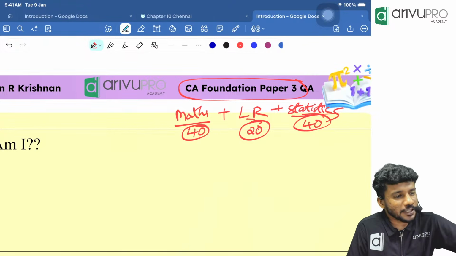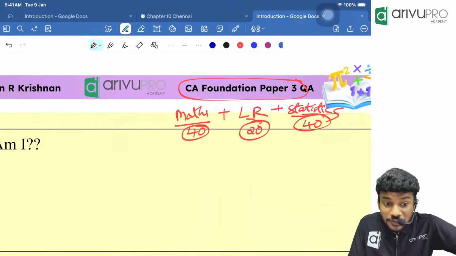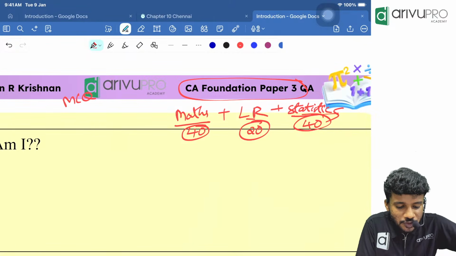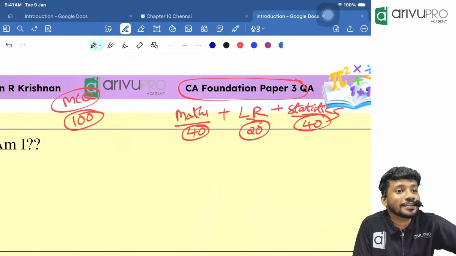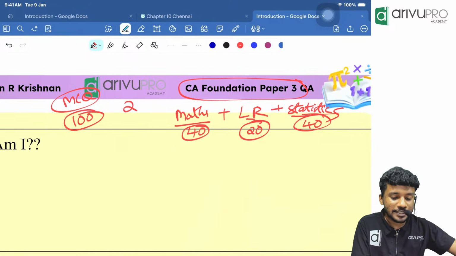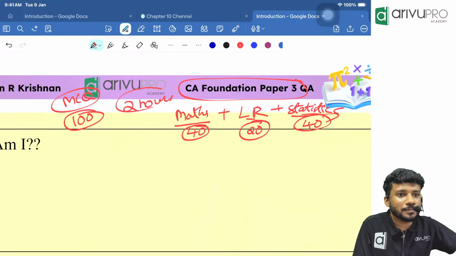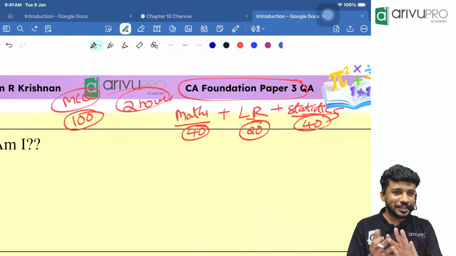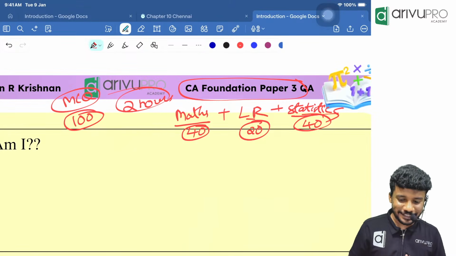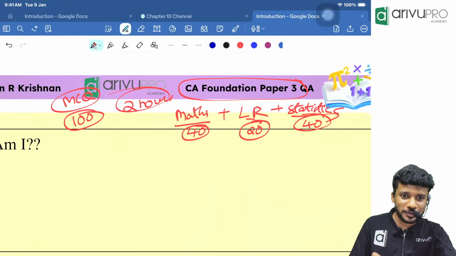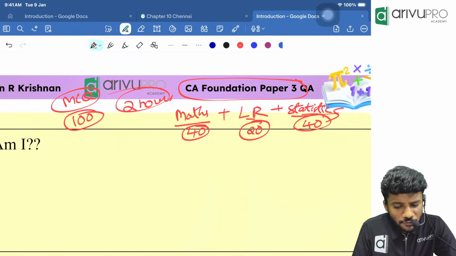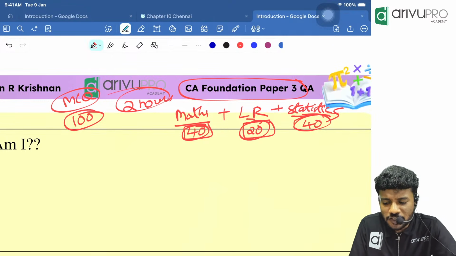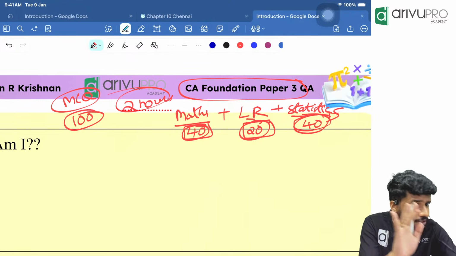Then, is it an MCQ paper or subjective paper? MCQ paper. This is one such MCQ paper where you will get 100 questions. And this 100 questions we need to write in how many hours? In 2 hours we need to write this particular paper. Okay. So 3 parts: maths, LR and finally statistics. I was just giving the introduction about the subject. Maths will give you 40 marks, LR will give you 20 marks and statistics will give you 40 marks. This is the weightage of the subject.